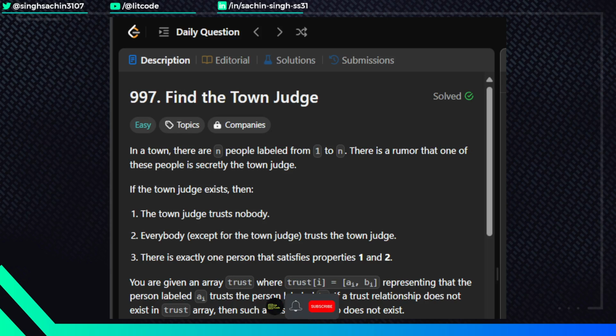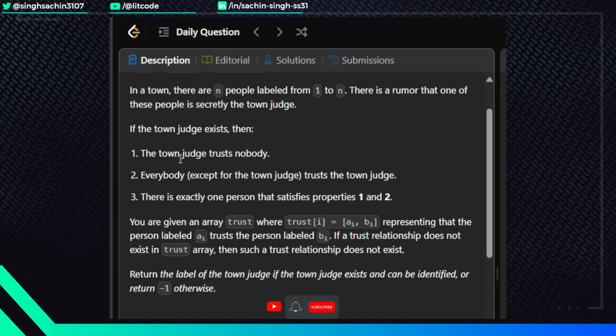So starting with the problem statement, it is given that in a town there are n people labeled from 1 to n. There is a rumor that one of these people is secretly the town judge. If the town judge exists, then the town judge trusts nobody. Everybody except for the town judge trusts the town judge. There is exactly one person that satisfies properties 1 and 2.